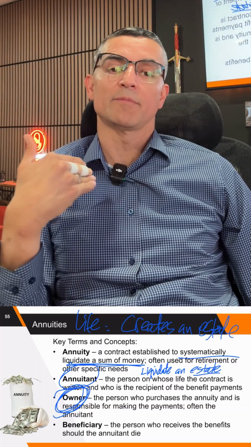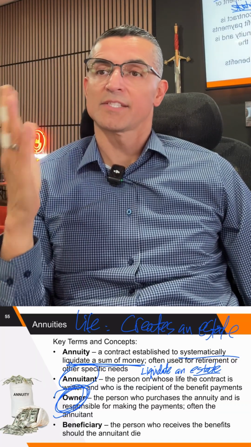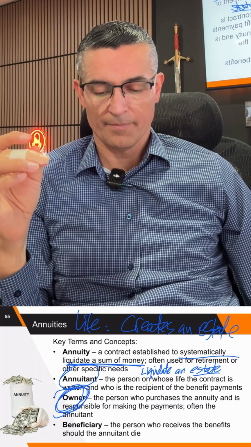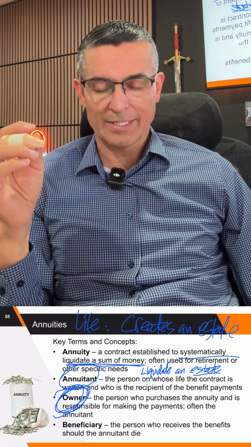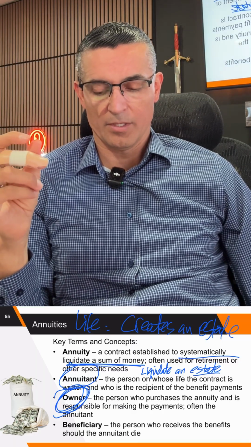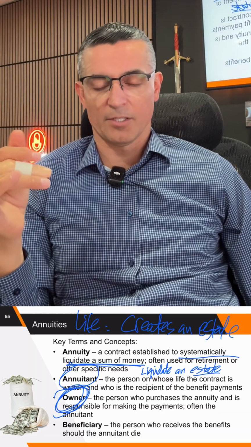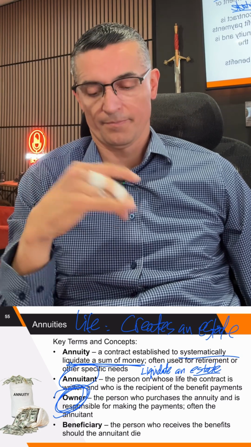I'm the owner and I'm the annuitant. But not necessarily. Beneficiary is a person who receives the benefits should the annuitant die. So if I'm the annuitant and I die, the beneficiary is my wife.